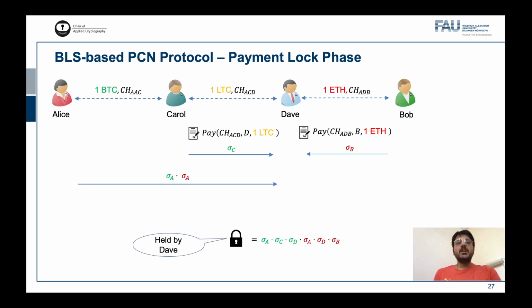Dave can simply compute the lock himself, which is the aggregate of all the relevant signatures sent by others and his own signatures. The computational steps involved are only signing, verification, and aggregate verification, which are the standard interfaces of the BLS signature scheme.